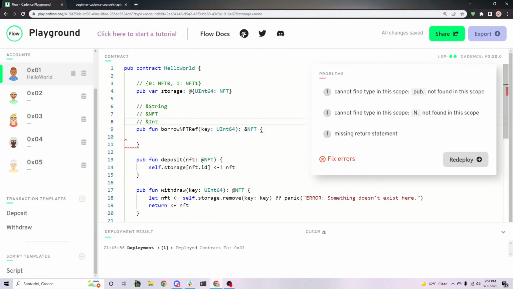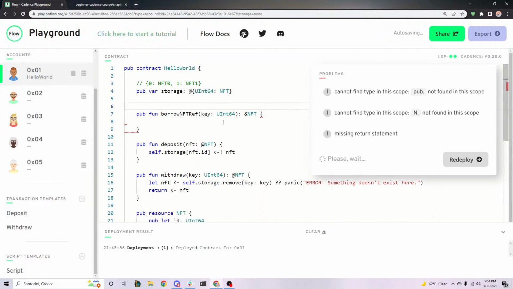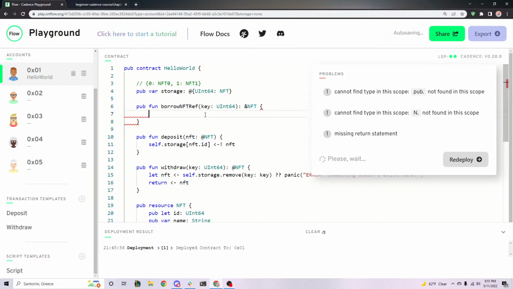But I will mention that a reference to integer and a reference to string, you'll never ever see that because it doesn't really make any sense. The only time you're ever going to see references is when it's resources. So these two don't really make any sense. But don't think it has to be a resource type, but anyway. So how do we return a reference to this NFT without actually moving it? Well, let's do that together. Let's return a reference to self.storage at the key. Yep, great job, Raven, exactly. So a reference to self.storage at the key.